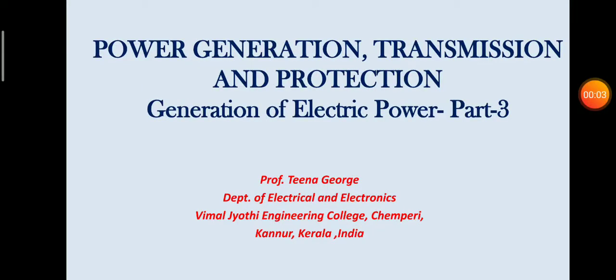Dear students, we have conventional and non-conventional sources of electrical power generation system. In the last class, we have seen the conventional sources like thermal power generation system, nuclear power generation system and hydroelectric power generation system. Today, we can see the non-conventional sources like solar energy conversion system and wind energy conversion system.